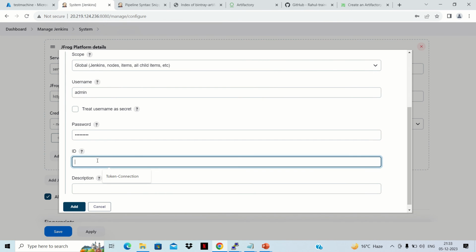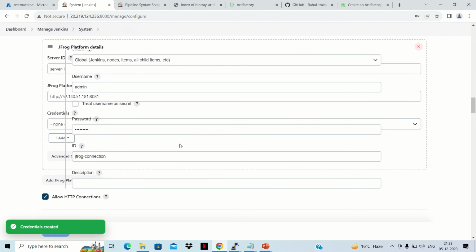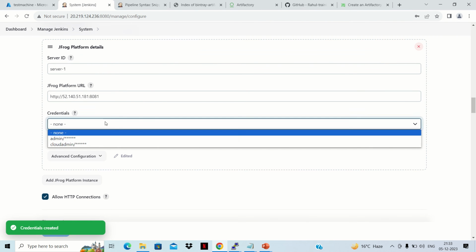That is very important because I'll use this ID rather than username and password once I use this function approach. So what ID can we give here? We can give jfrog hyphen connection, all small, and then click on add. It is saying credential added.